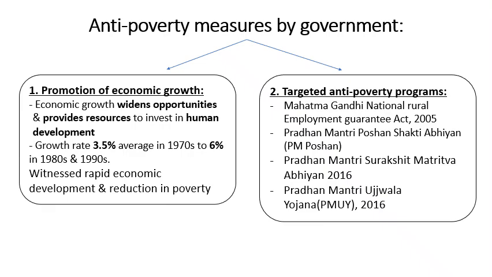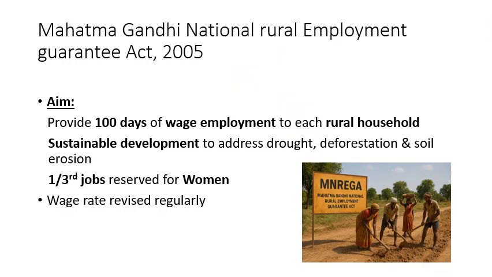Then next comes the targeted anti-poverty programs. What are these anti-poverty programs? These are specific programs or schemes that have been launched by government to actually target a specific poor community. So there is MNREGA, Mahatma Gandhi National Rural Employment Guarantee Act. There is Pradhan Mantri Poshan Shakti Abhiyan. Then there is Pradhan Mantri Surakshit Matritva Abhiyan and Pradhan Mantri Ujjwala Yojana. So we'll look into these individual programs in the later part of the presentation, and these are quite important from the exam per se, because questions will be coming to explain any one or two of these schemes directly. So as I told you, we will be looking at these schemes now.